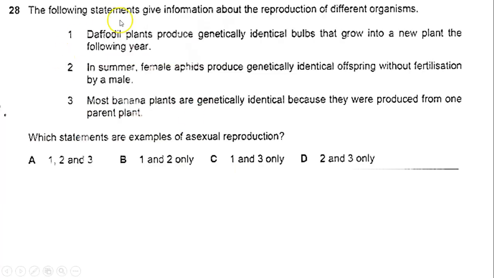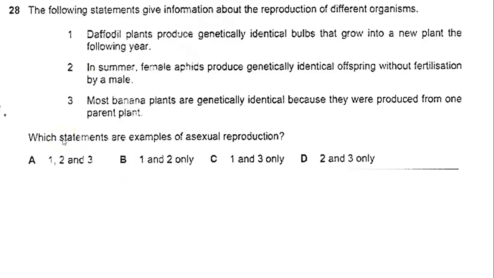Let's solve some questions together. So the following statements give information about the reproduction of different organisms. How can we solve such a question without getting confused? 1, 2, 3, 1, 2, all of these options. So what we're going to do is write the type of reproduction beside the statement, so it's easier for us to figure out by the end.